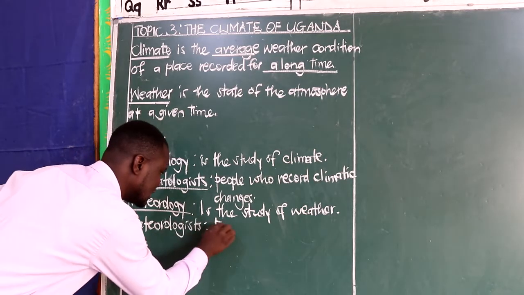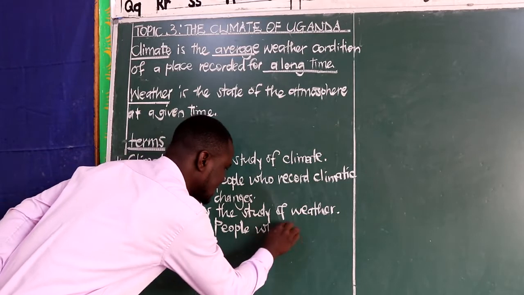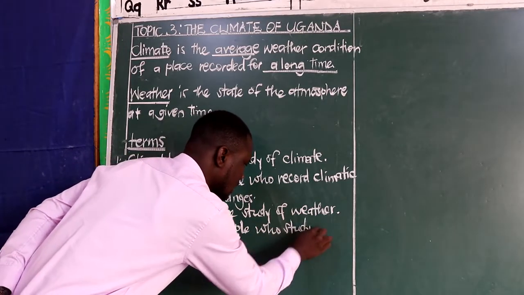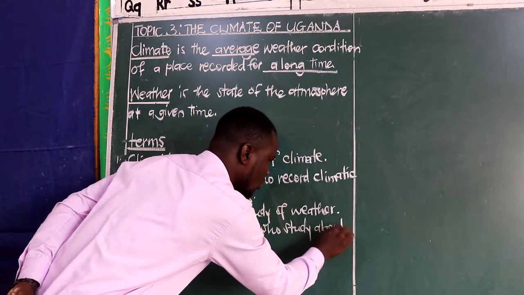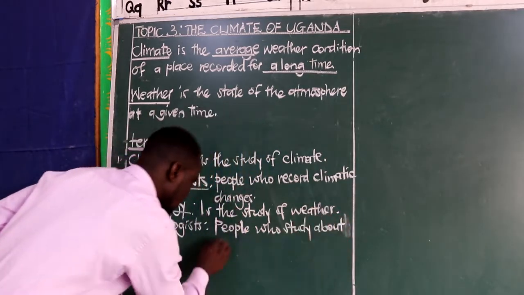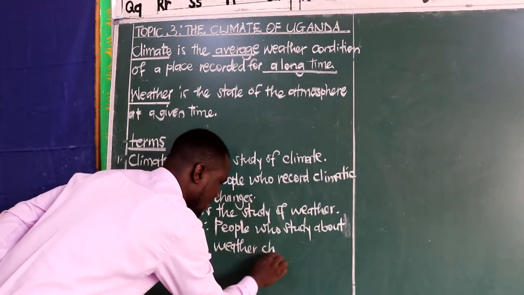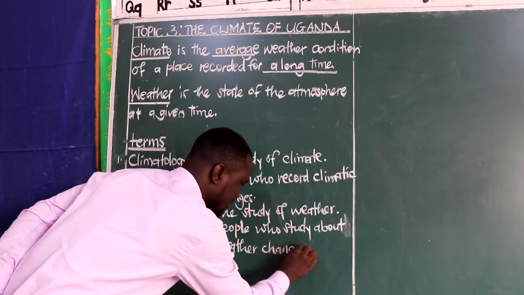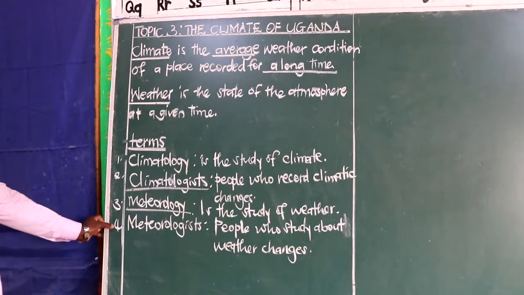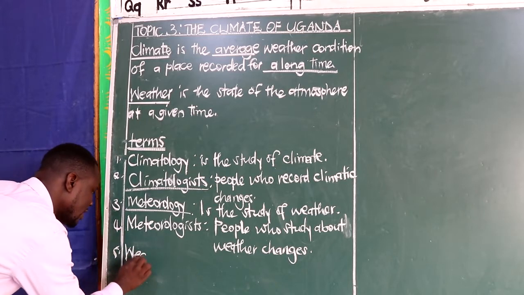Still we shall be saying, these are the people who study about weather, or who record the weather changes, who study about weather changes. That is for meteorologists.